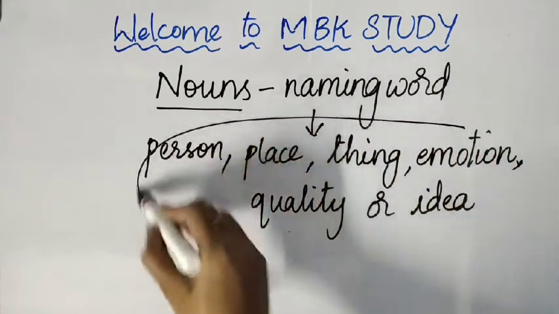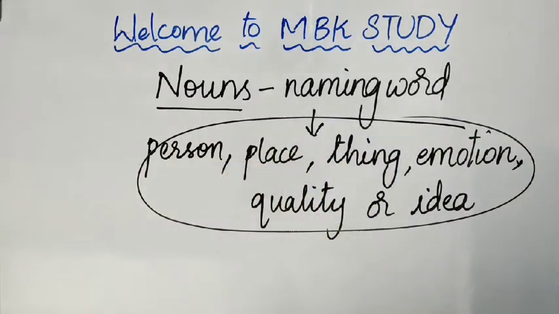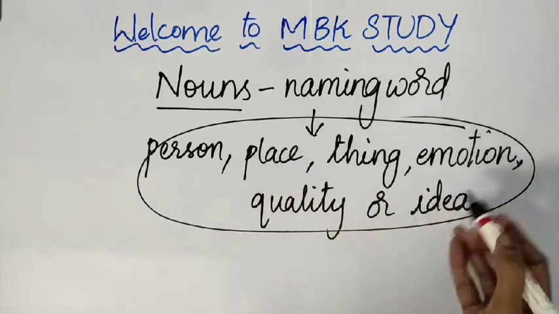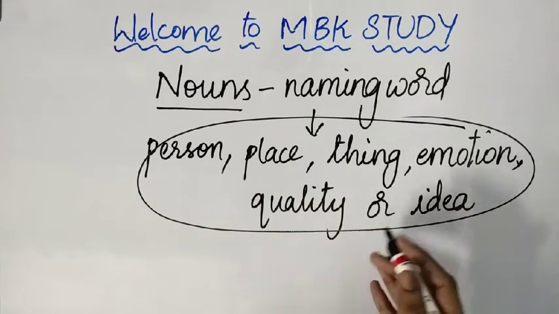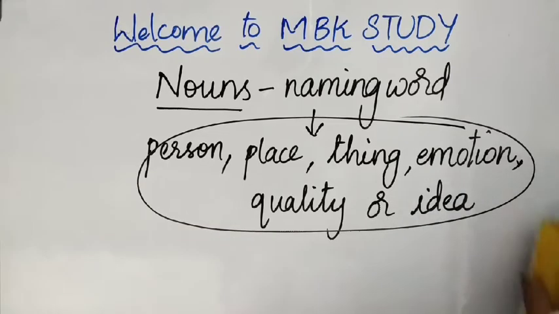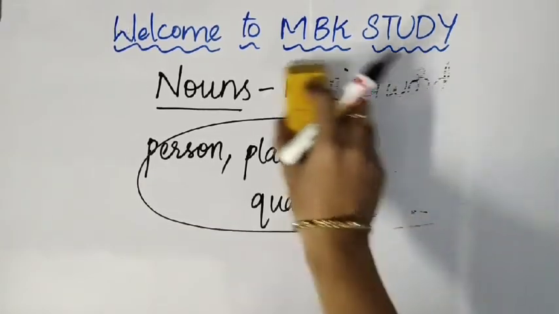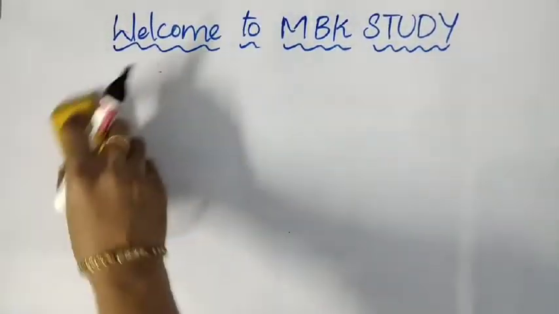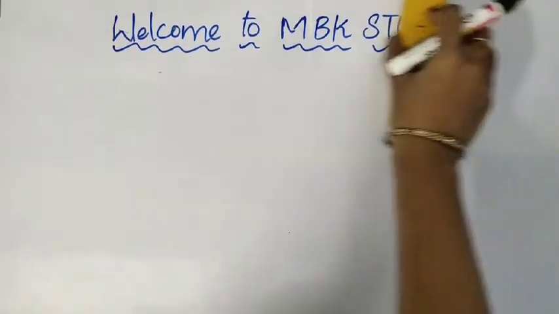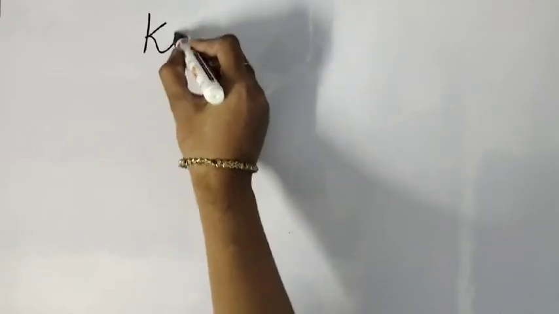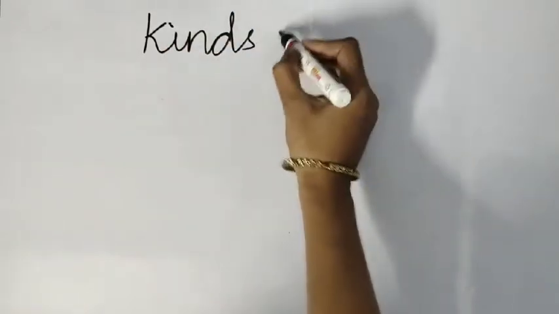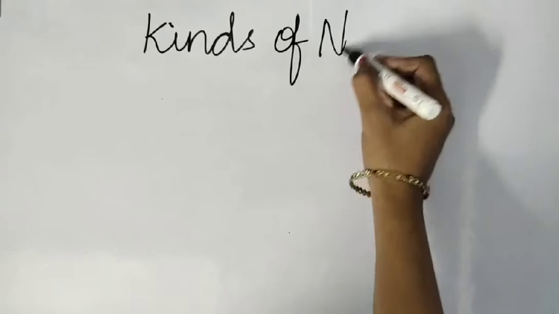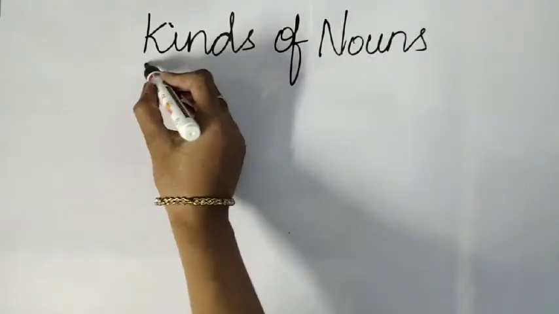Depending upon all these names, nouns are divided, students. Different kinds of nouns are divided depending upon these things. Let's discuss how many kinds of nouns there are and what each name comes under. So, let's get started. We are going to discuss kinds of nouns in this video.